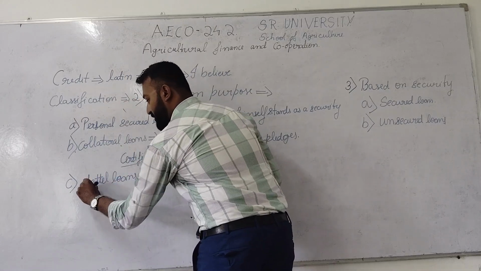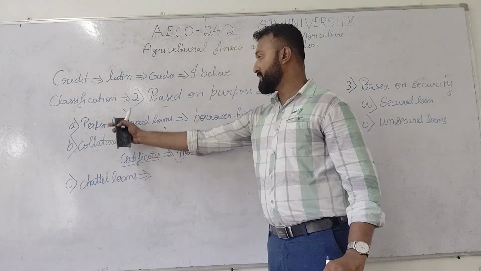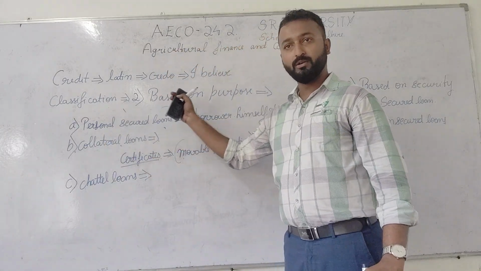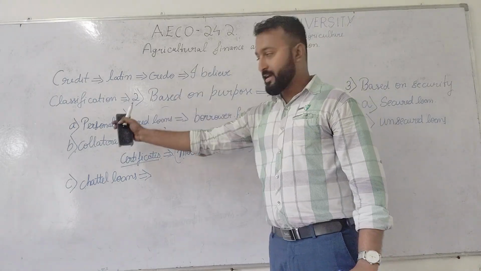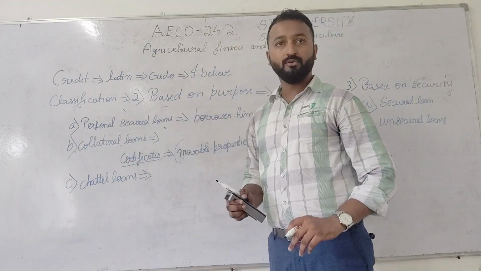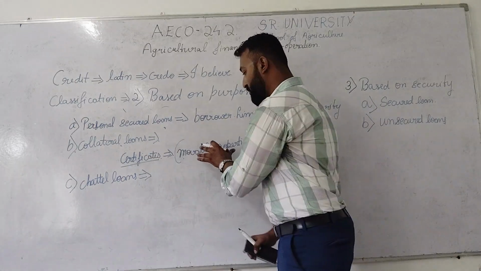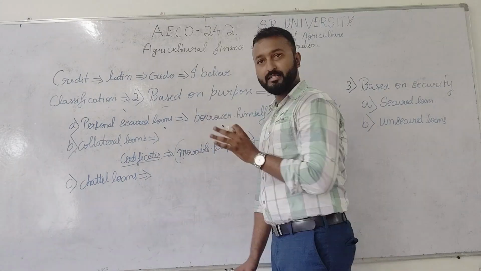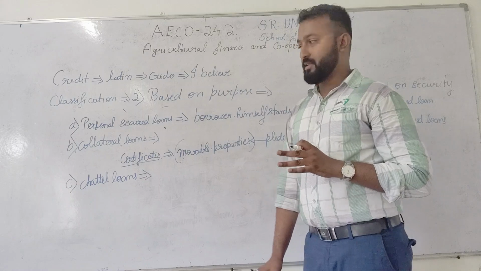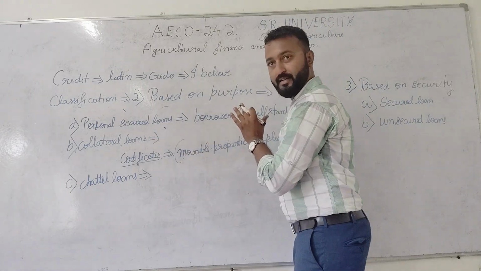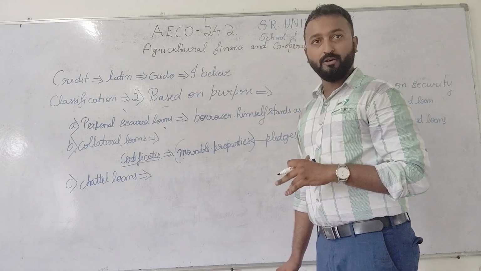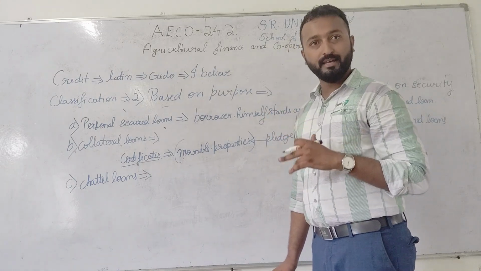So, what do you mean by this chattel loans? In the first, that is personal secured loan, the borrower himself stands as security for taking the loan. The next one, collateral loan. In collateral loan, the borrower will pledge the movable properties. The movable properties will be pledged in order to take a loan. That is called as collateral loan. Examples for movable properties are nothing but the certificates, or else NSC bonds, or else LIC bonds.